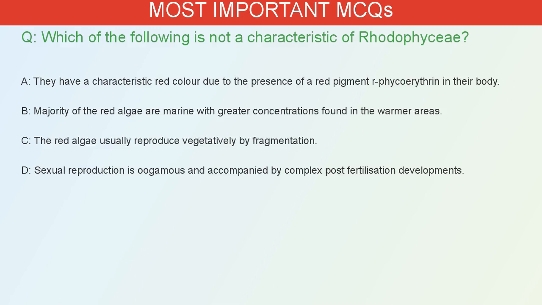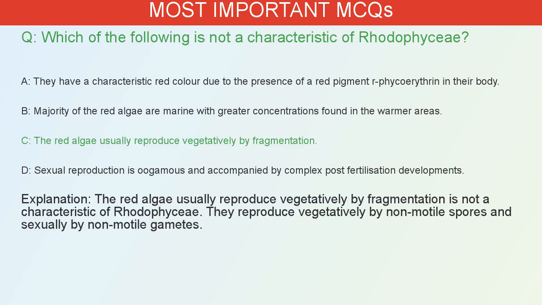Which of the following is not a characteristic of Rhodophyceae? A. They have a characteristic red color due to the presence of a red pigment, phycoerythrin, in their body. B. Majority of the red algae are marine, with greater concentrations found in the warmer areas. C. The red algae usually reproduce vegetatively by fragmentation. D. Sexual reproduction is oogamous and accompanied by complex post-fertilization developments.